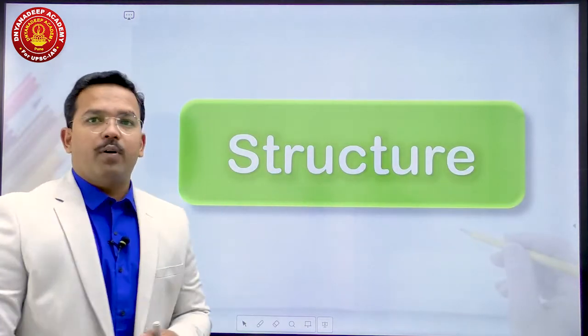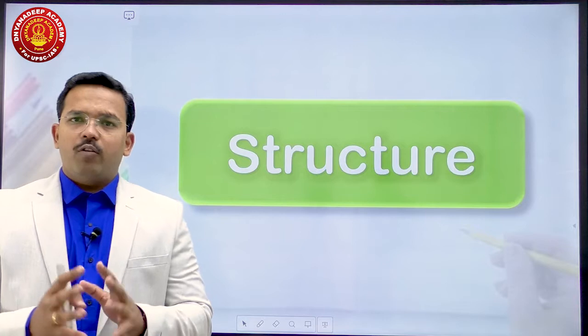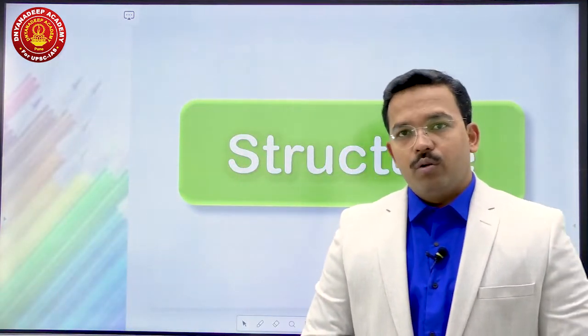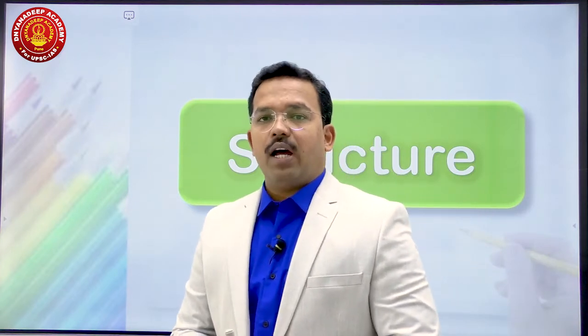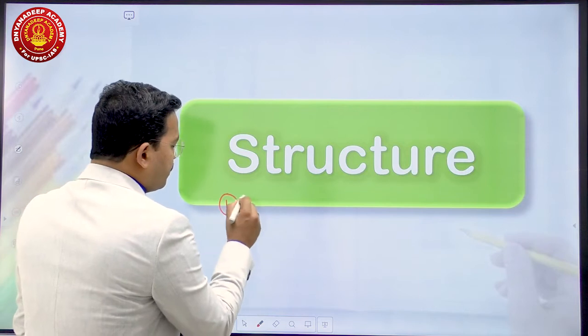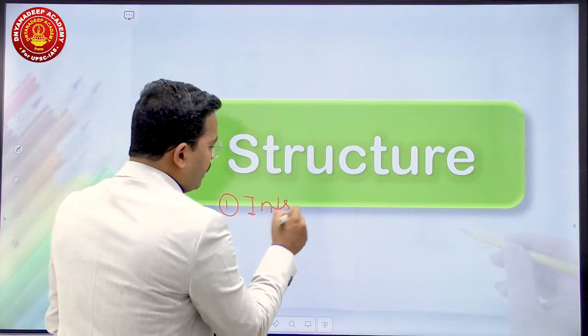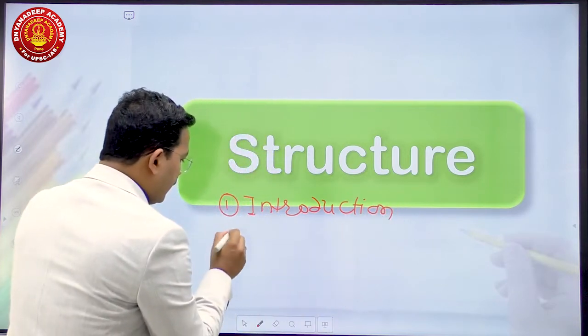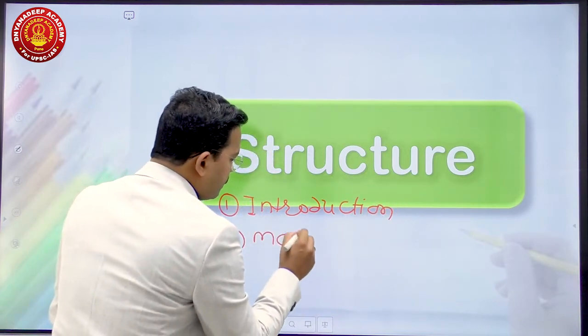Now this is the important thing. If you go for this particular question, what should be the ideal structure of an answer? You know that every answer should have three important dimensions. Those three important dimensions are: first part, it is introduction of the answer. Second, it is about main body of the answer.